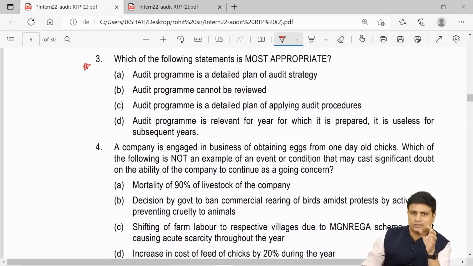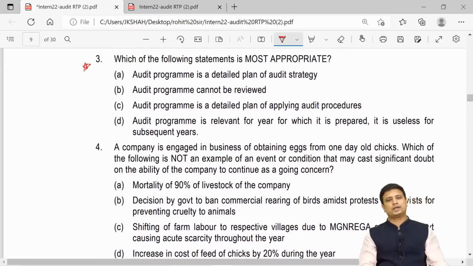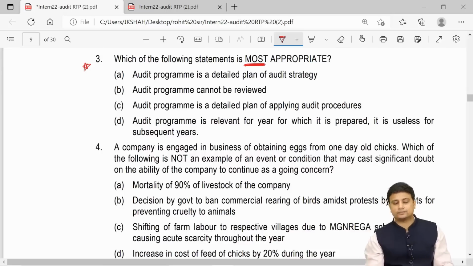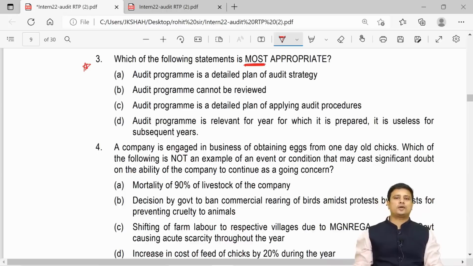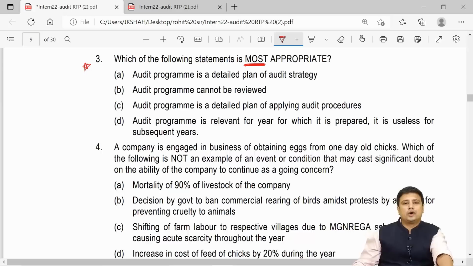Now question number 3, you will have to apply a little brain here. They are saying which of the following is most appropriate. So everything is appropriate, but which is most appropriate? First, audit program is a detailed plan of the audit strategy. So okay, but not most appropriate. Audit program cannot be reviewed, we can definitely review. So this answer is not correct.